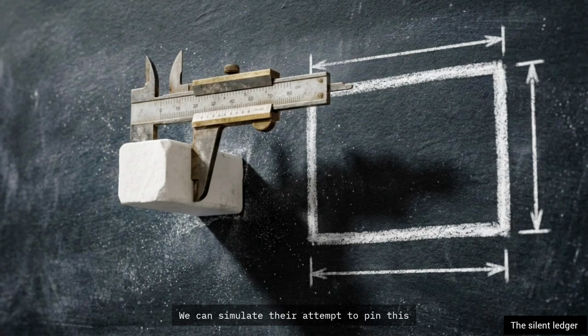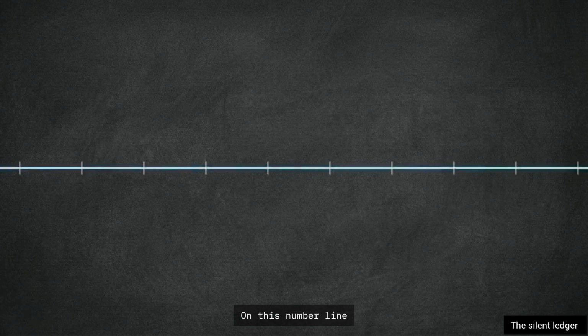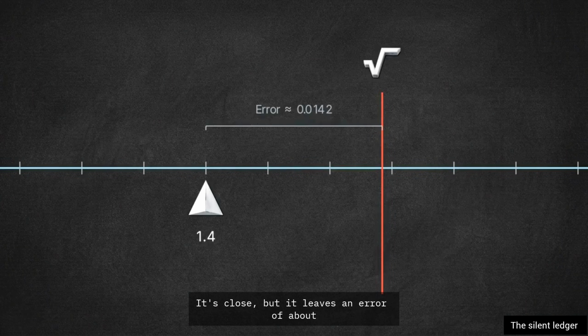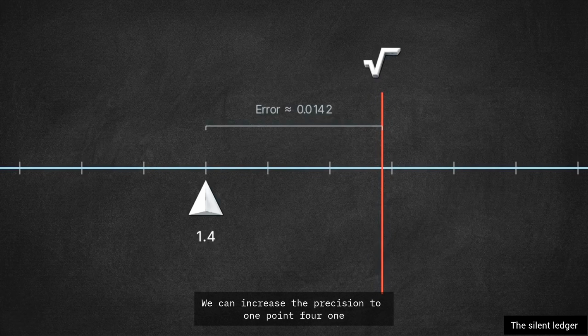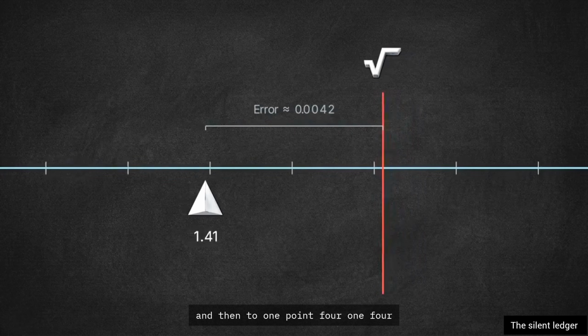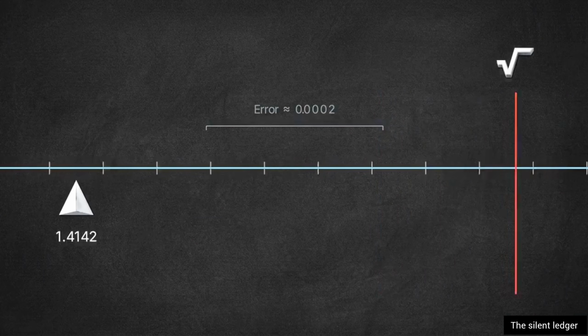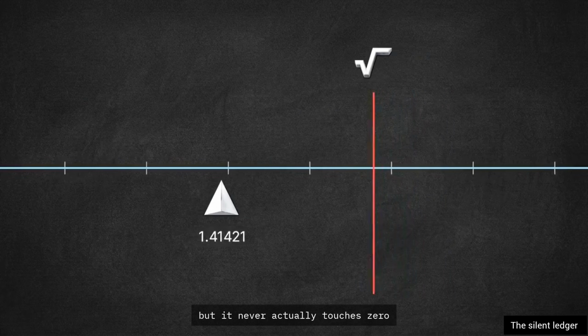We can simulate their attempt to pin this number down by testing modern decimal approximations. On this number line, we start at 1.4. It's close, but it leaves an error of about 0.014. We can increase the precision to 1.41, and then to 1.414. The error gap shrinks rapidly, getting closer and closer to the target, but it never actually touches 0.